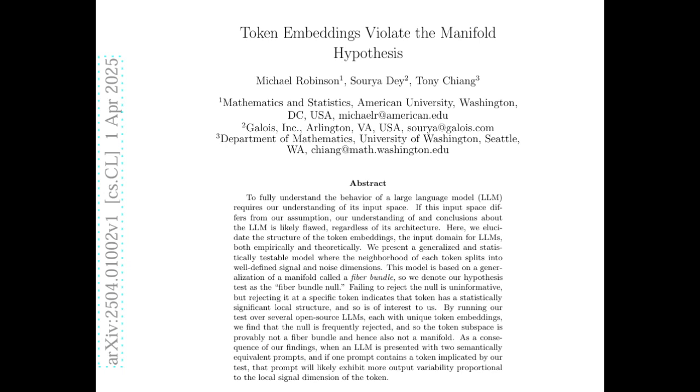Exactly. So for a long time, the idea was that this high-dimensional token space was structured according to something called the manifold hypothesis. Can you explain that a little bit? Well, you can think of a manifold as like a smooth, continuous surface, and it's embedded in this high-dimensional space. And the idea was that all these word vectors were arranged nicely on or very near to this smooth surface. So why did scientists think that?